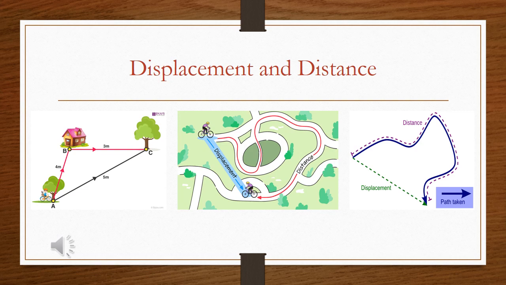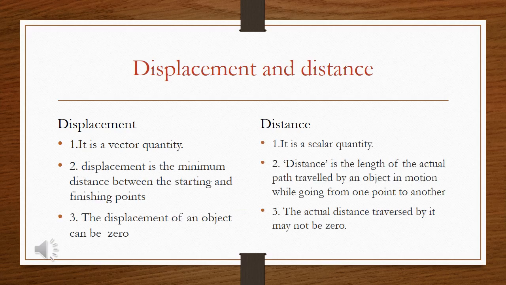Also you can observe this in the third figure. So we can say that displacement is the shortest distance covered by the boy and distance is the total distance traveled, and displacement is a vector quantity and distance is a scalar quantity. Okay, we just discussed the two terms displacement and distance. So let us write down the difference between displacement and distance.